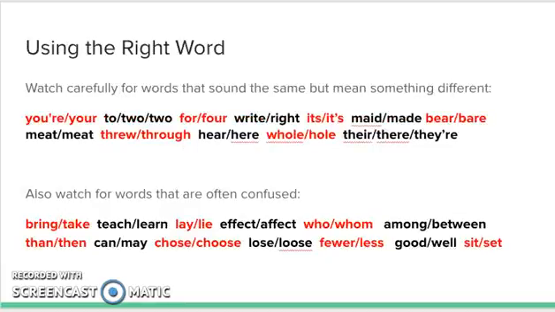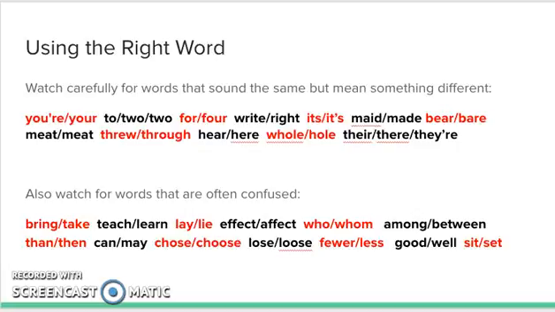Using the right word. Watch carefully for words that sound the same but mean something different. For example, your and you're, two and too, four and for, right and write, it's and its, made and maid, bear and bare, meat, and yes, meat is spelled wrong. It should be meet/meat. Through and threw, here and hear, whole and hole, there and their.